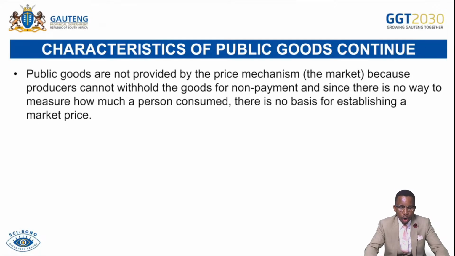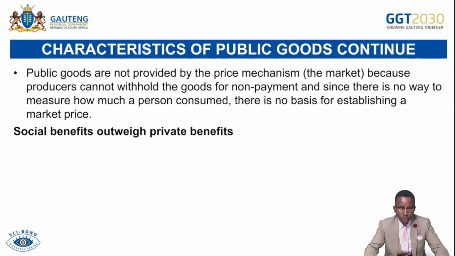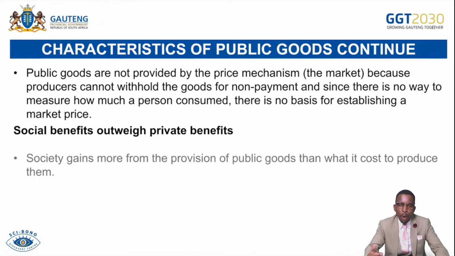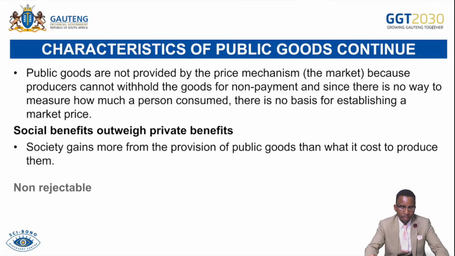Public goods are not provided by the price mechanism of market forces, demand and supply. So they are provided through user charges, while some of them are free of charge. Social benefit outweighs private benefit. So there are more social benefits over the private benefit. Society gains more from provision of public goods than the cost of producing them.